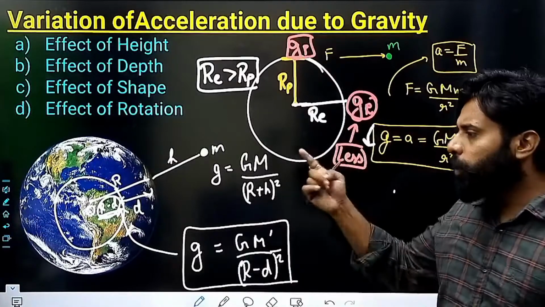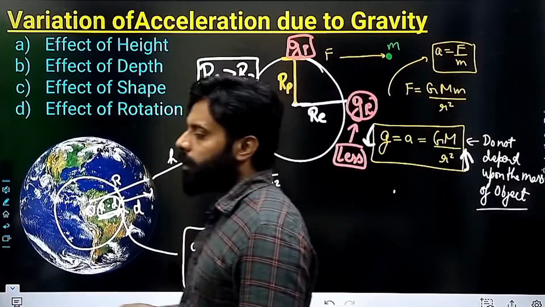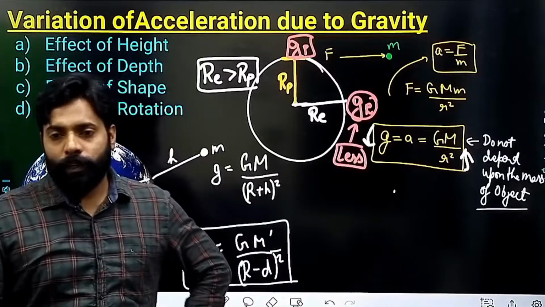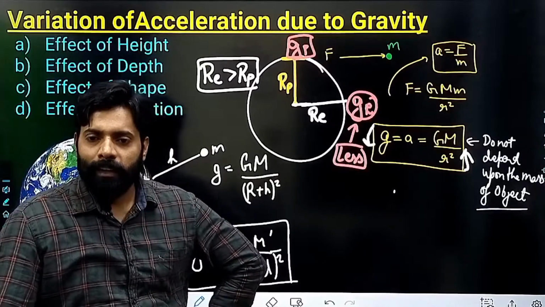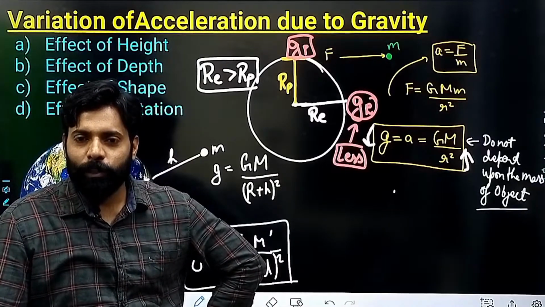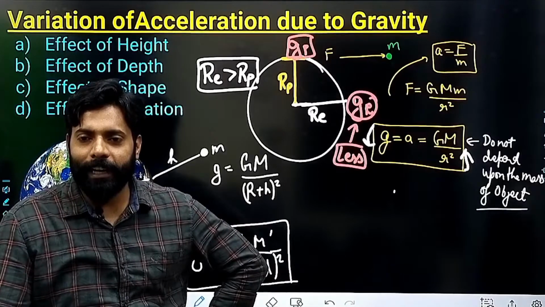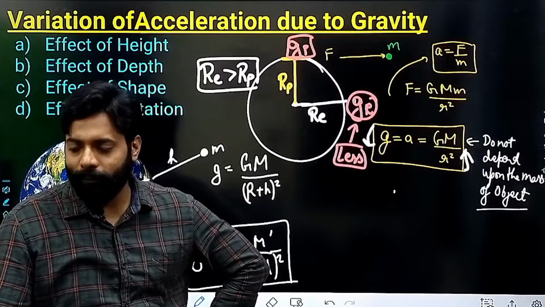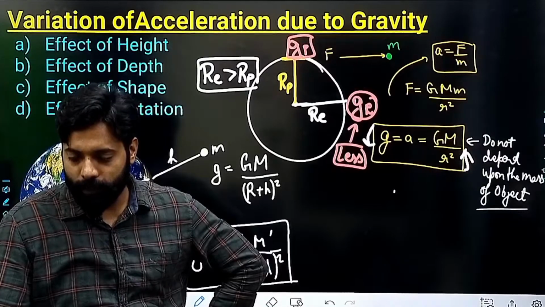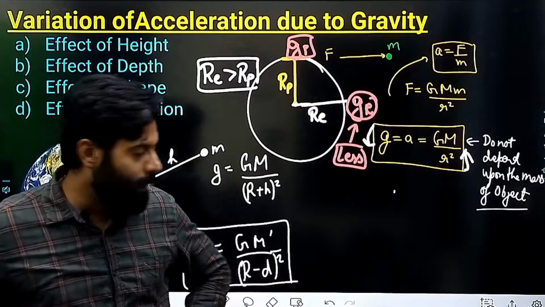And due to rotation, we will be considering the acceleration as well, so their effect will also come. So these are the variations of acceleration due to gravity which you have to keep in your mind while solving the numericals.